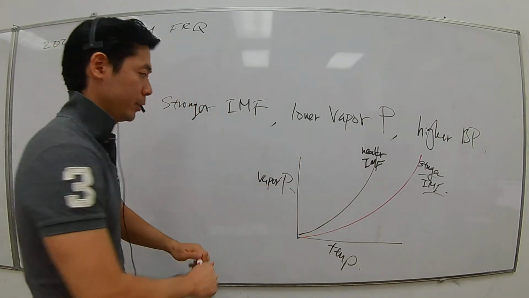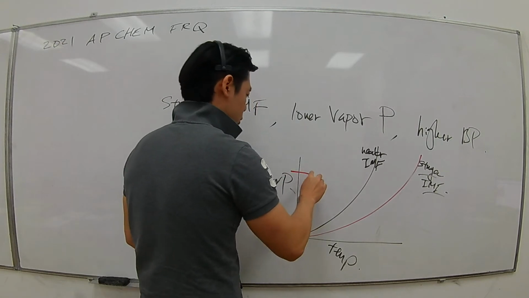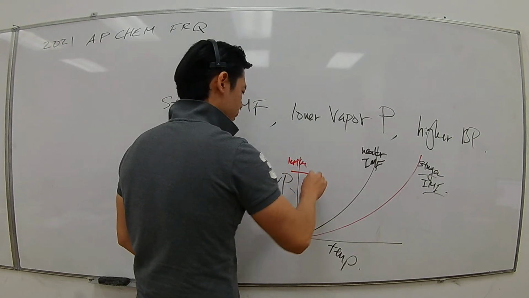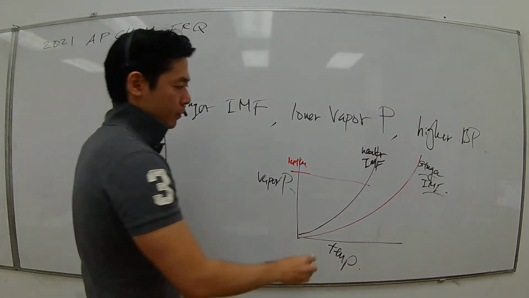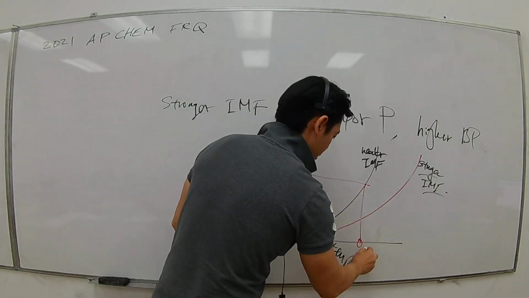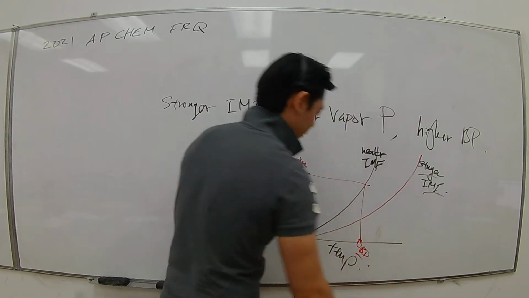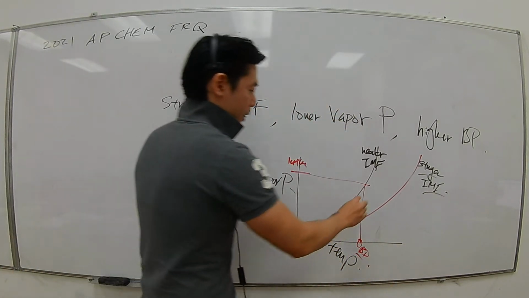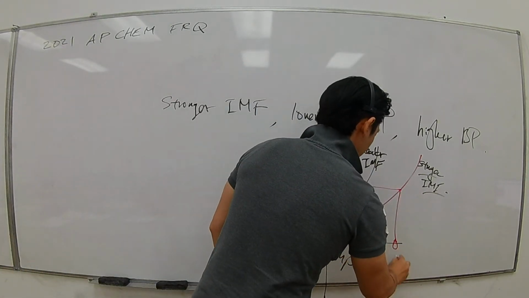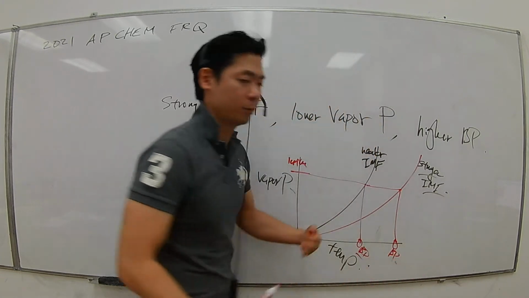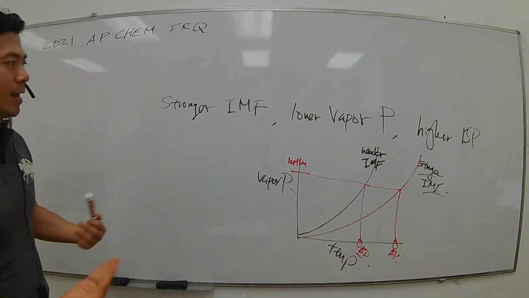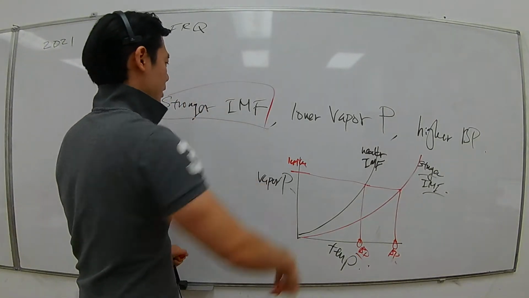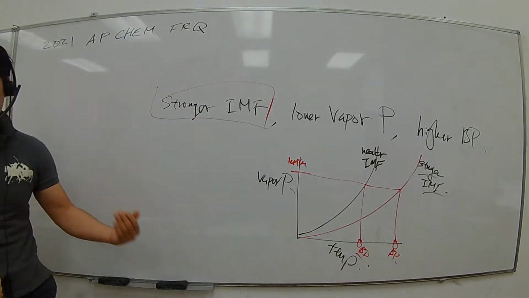So if the outside pressure is 1 atm, when the vapor pressure becomes equal to the outside pressure, this point here is what we call the boiling point. That's the definition. As you can see, the one that has a stronger IMF has a higher boiling point.